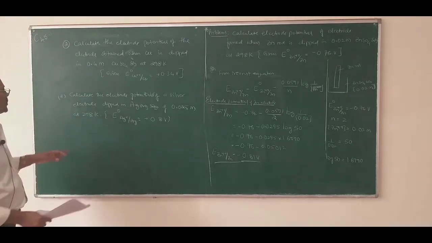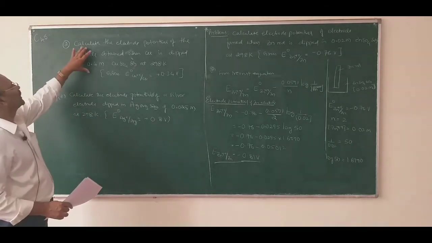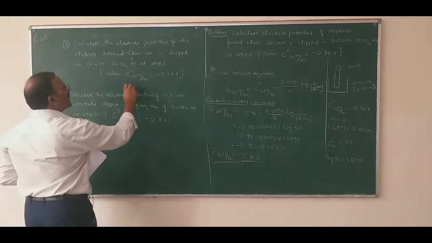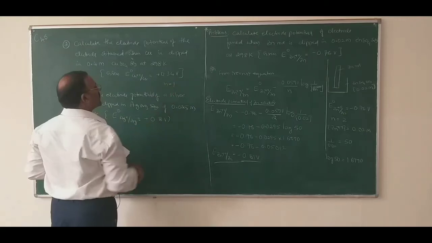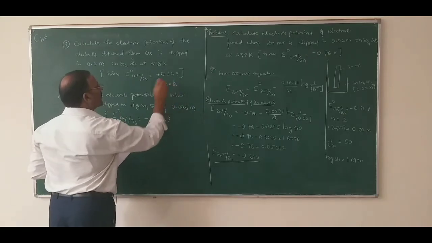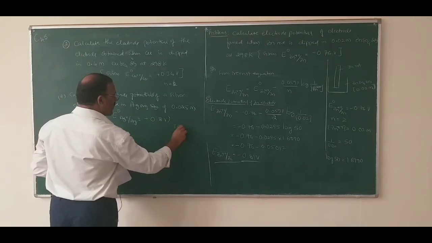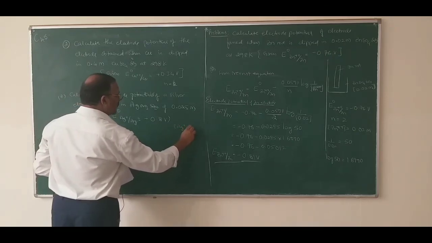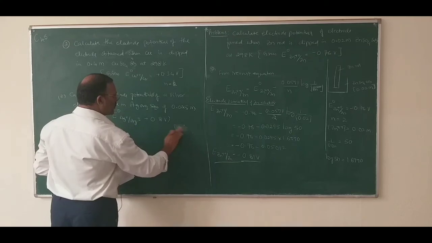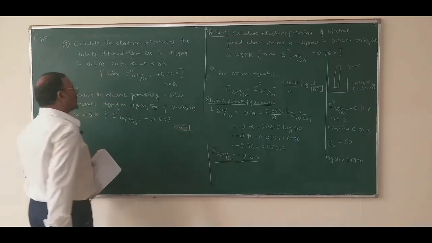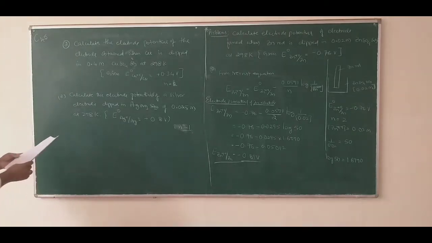So in the copper problem, copper is a bivalent ion, N equals 2. In this problem, silver is a monovalent ion, therefore N equals 1. So you work out this problem.